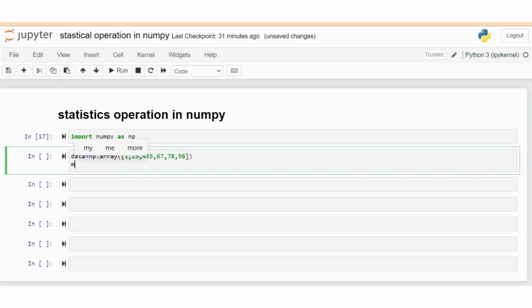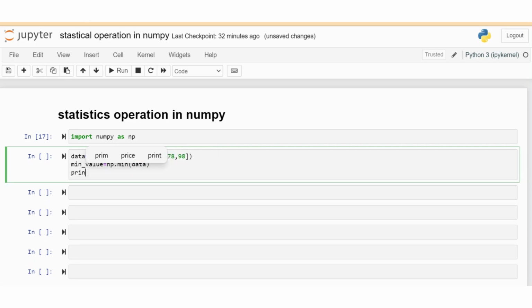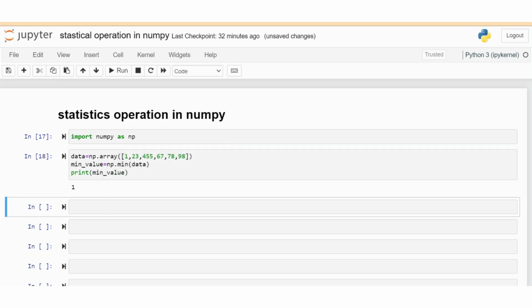Create a variable minimum value with np.min of data, and print the minimum value. The minimum value present in the given data is 1.